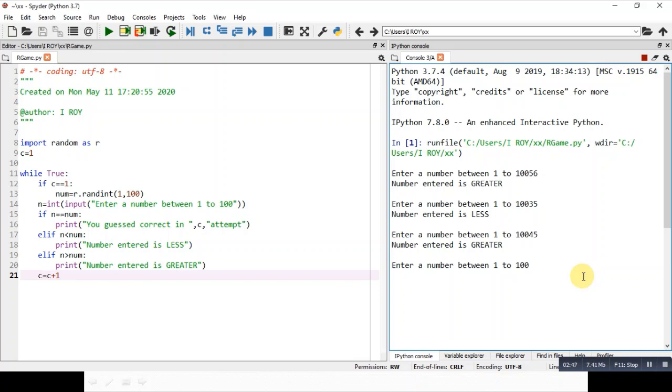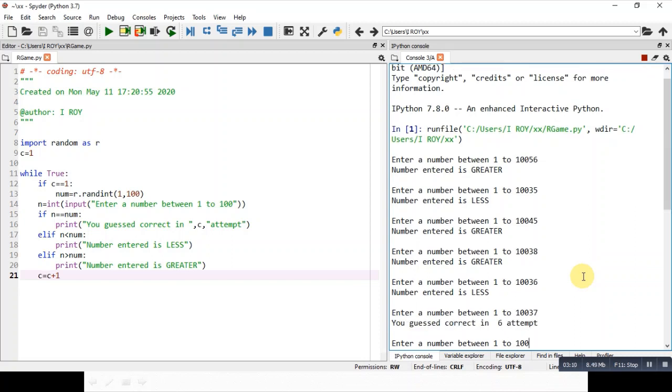So a wild guess. Let us go for a wild guess. It is 38 maybe. The number is greater. 38 is greater. It means it may be 36. The number is less. So one number is there, that is 37. So you guessed correct in 6 attempts. So this is how you can write your own game.